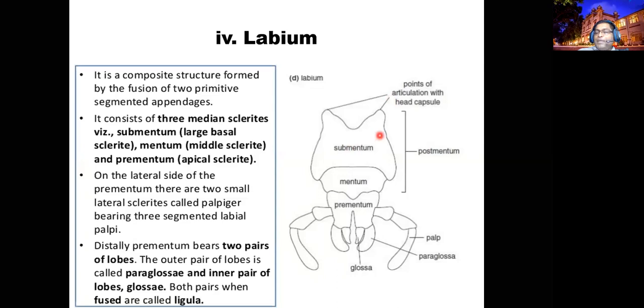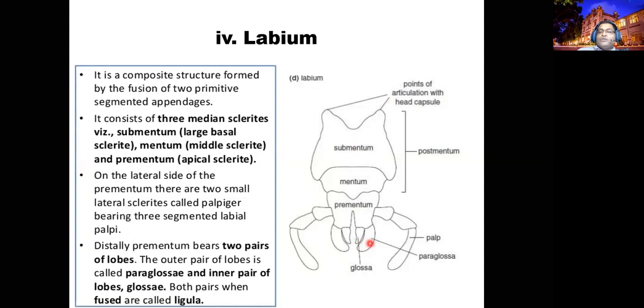Submentum and mentum, the primitive one, in some literature is called the postmentum, the basal structure. Above the basal structure, you can expect the prementum. The prementum consists of different parts: palps, glossa and paraglossa.